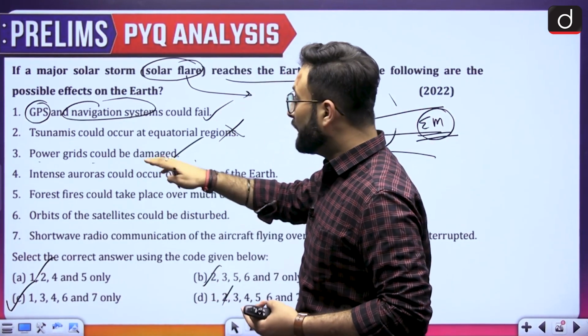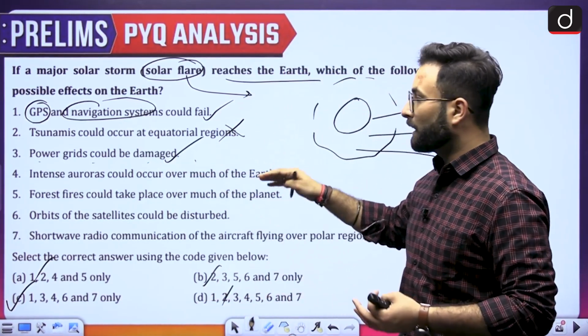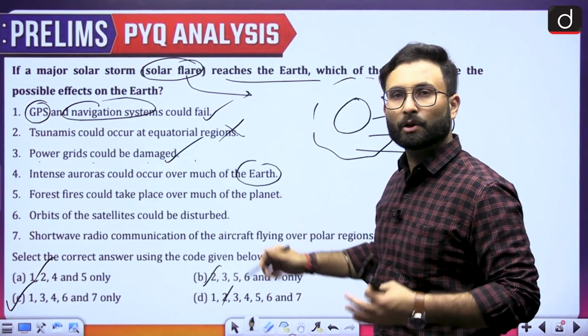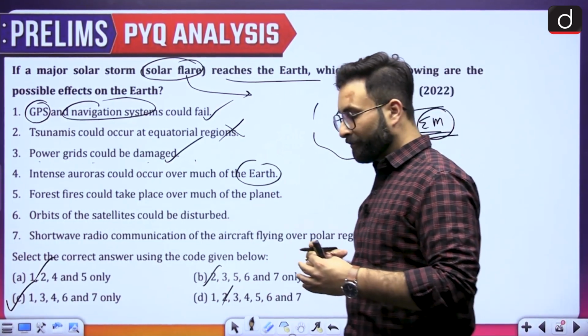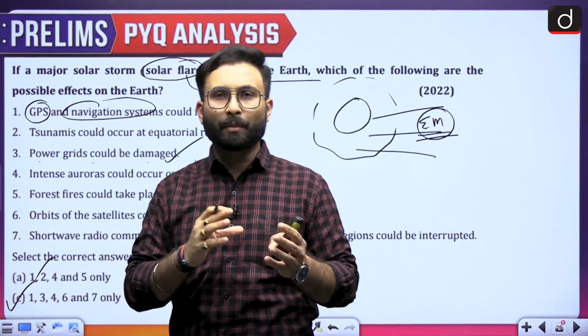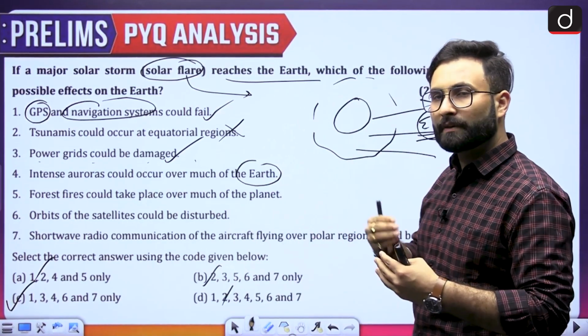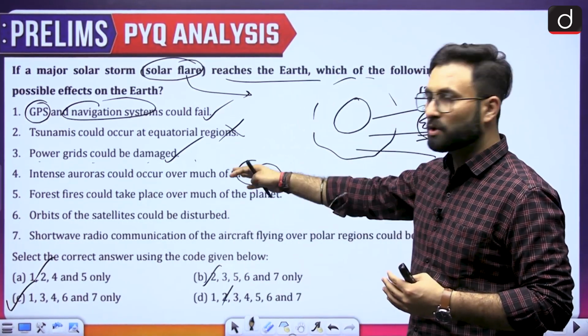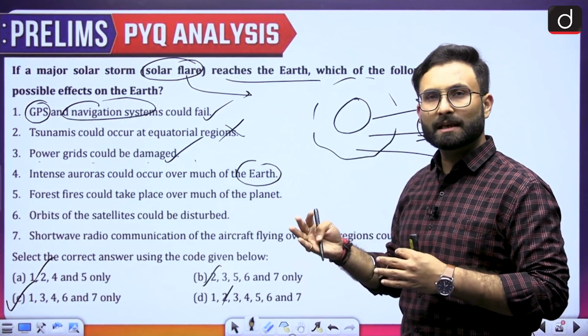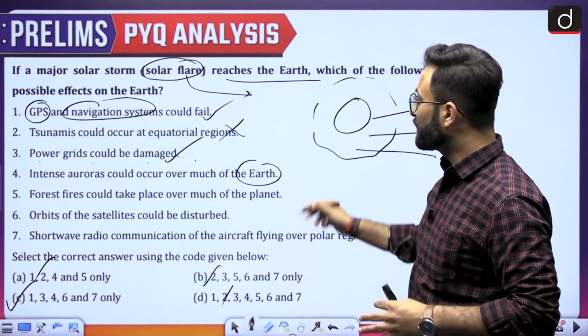Coming to the next one, intense aurora could form or occur over much of the earth. Auroras are basically, you can say, the interaction of electromagnetic waves and ionized particles. Considering that, different kinds of colors will be emitted. That is basically your aurora. You must have heard about the northern lights and southern lights. These are basically your auroras. Okay, so that is there.